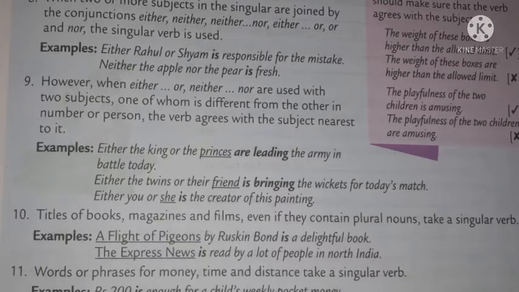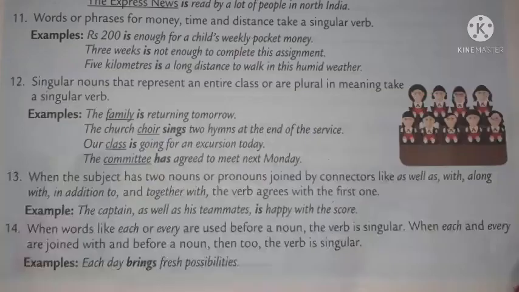Another example, either you or she is the creator of this painting. Rule number 10. Titles of books, magazines and films, even if they contain plural nouns, take a singular verb. Examples: A Flight of Pigeons by Ruskin Bond is a delightful book. The Express News is read by a lot of people in North India.